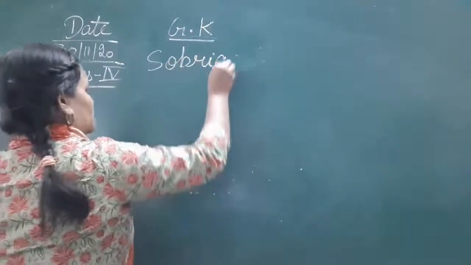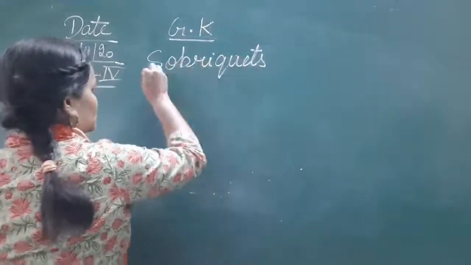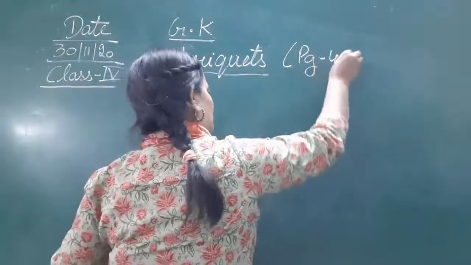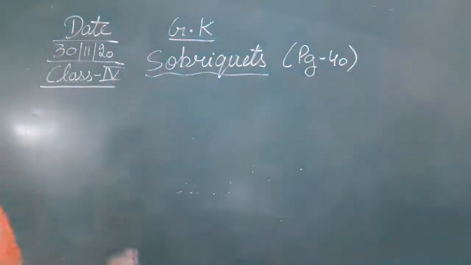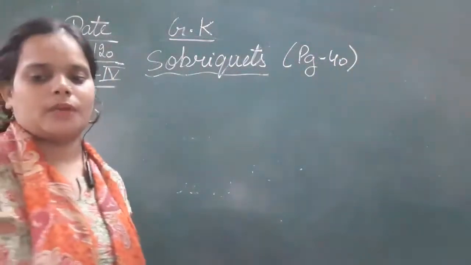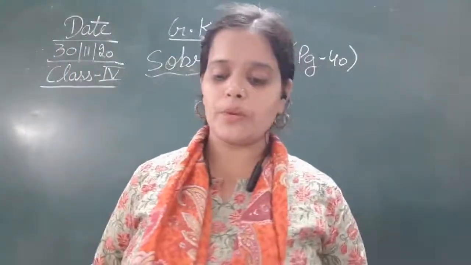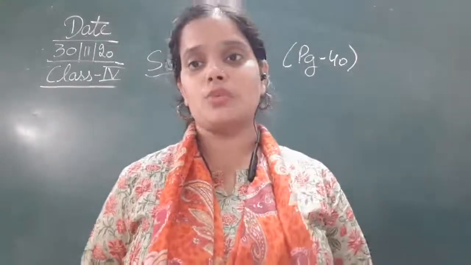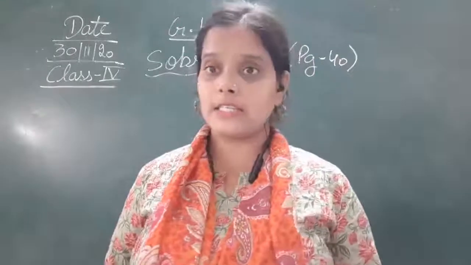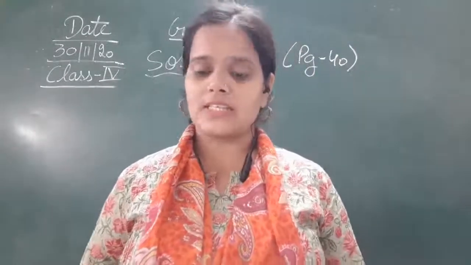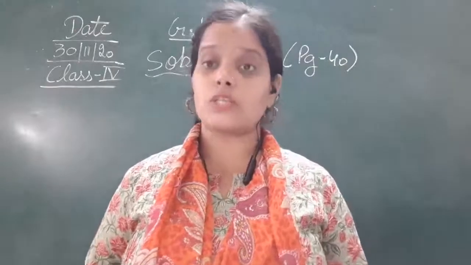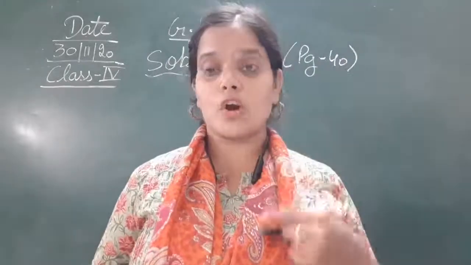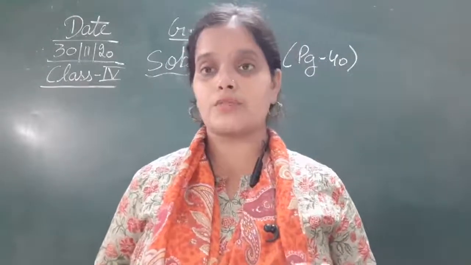Sobriquets, S-O-B-R-I-Q-U-E-T-S, sobriquet, given at page number 40. Now what is sobriquets? So let's read out the heading and the meaning of this topic will be clear to you all. Some countries and cities have special names or phrases that describe the character of someone or something. These are called sobriquets. Name these countries and the cities from their sobriquets. Choose the correct answer from the help box.